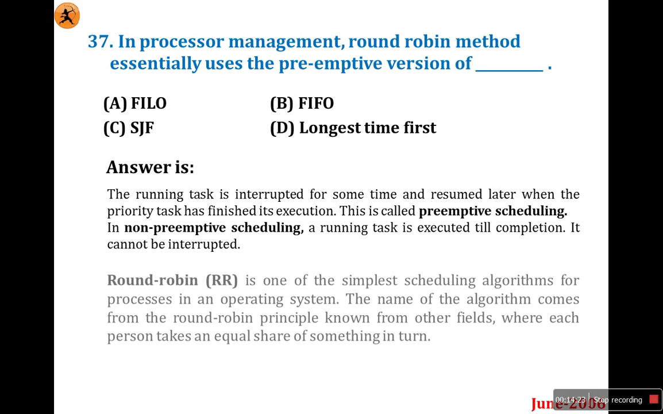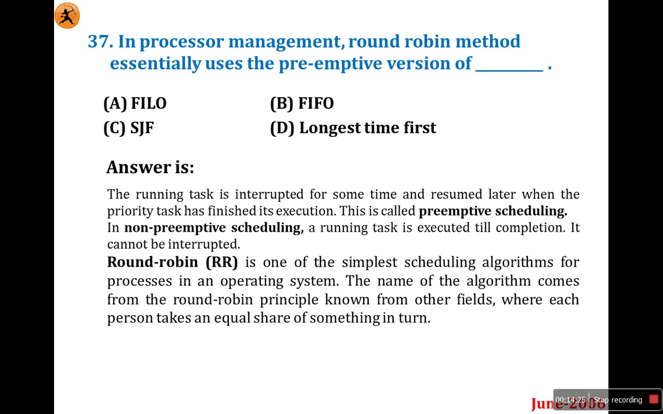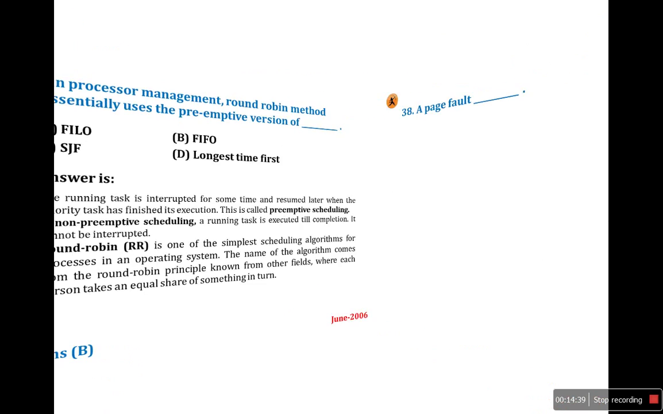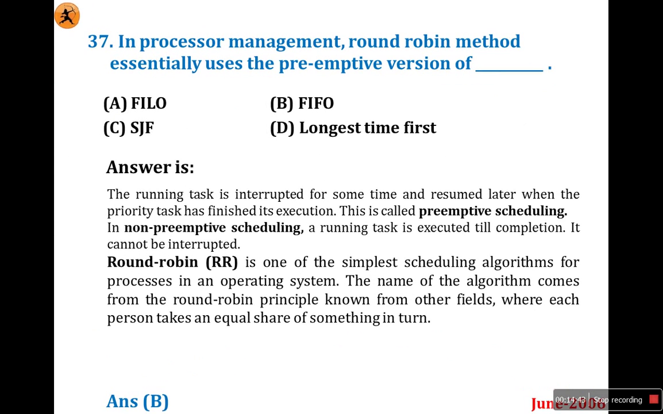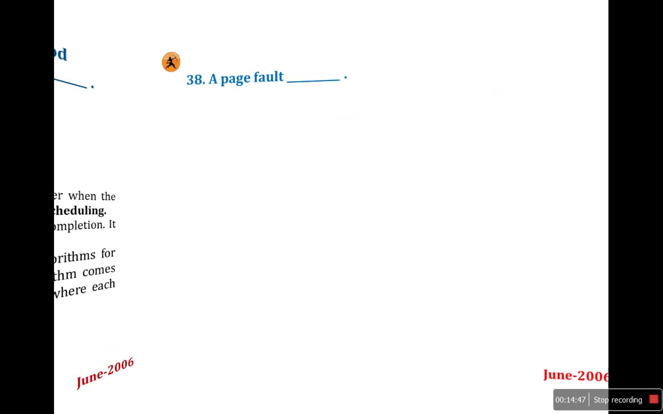So round robin is one of the simplest scheduling algorithms for processes in an operating system. The name of the algorithm comes from the round robin principle, known from other fields, where each person takes an equal share of something in turn. So option B is the right answer, because first in first out works on the basis of round robin scheduling in a preemptive version.